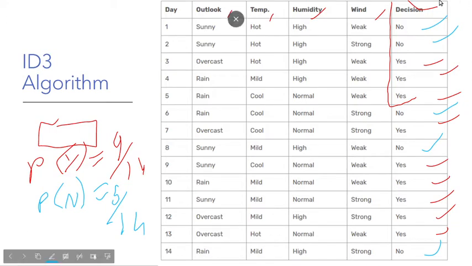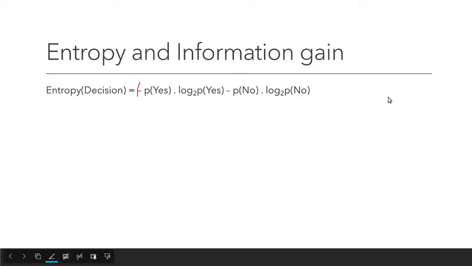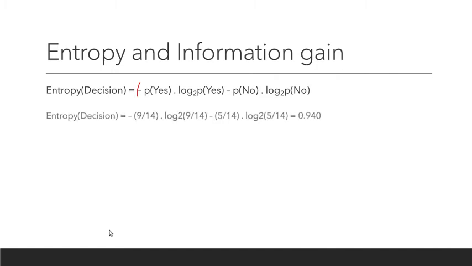So the entropy of decision is calculated as minus 9 by 14, which is P of yes, times log to the base 2 of 9 by 14, minus 5 by 14, P of no, times log to the base 2 of 5 by 14, which is equal to 0.940. So this is how random the decisions in the decision column are. It's very high, which means the yes or no can be randomly put. There is no particular order to it.